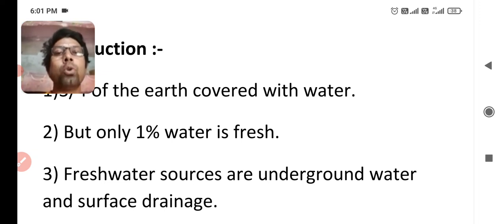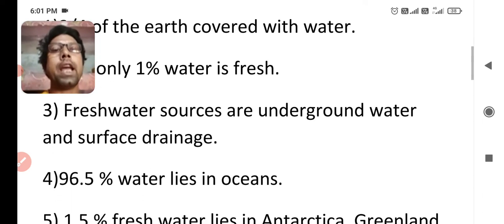So it means you can get the fresh water from these two sources, underground water, and you know that there are hand pumps and tube wells, etc. So from that you can get the underground water and surface drainage in the form of rivers, etc. And now the next point is